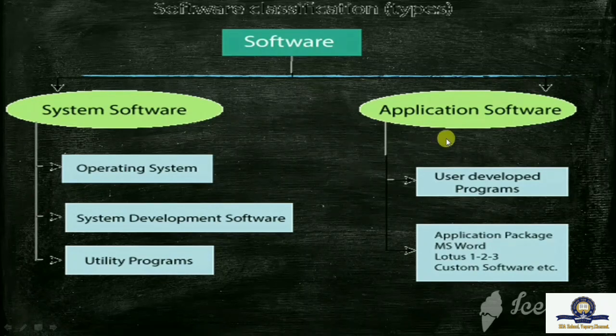Now let's see what is the application software. A computer uses an application software to do tasks given by the user. An application software is used for one specific purpose. For example, you can use MS Word to create a document and you can use MS Excel to create a worksheet. So this is about software.